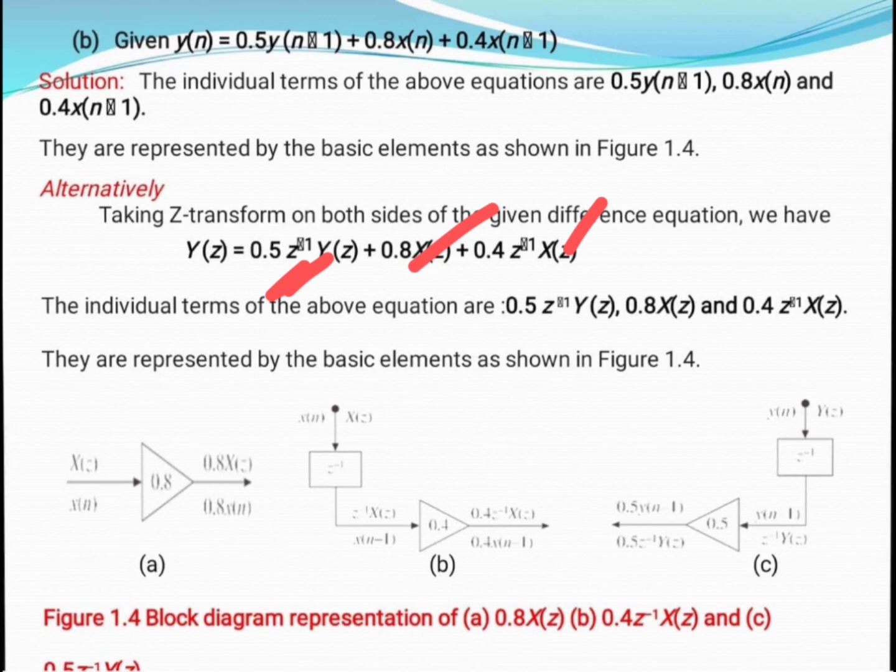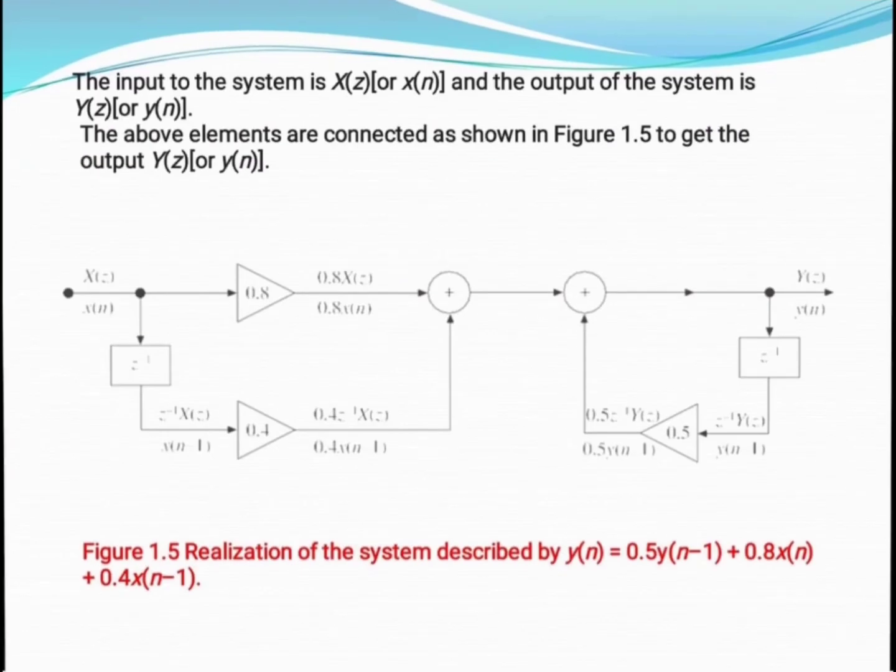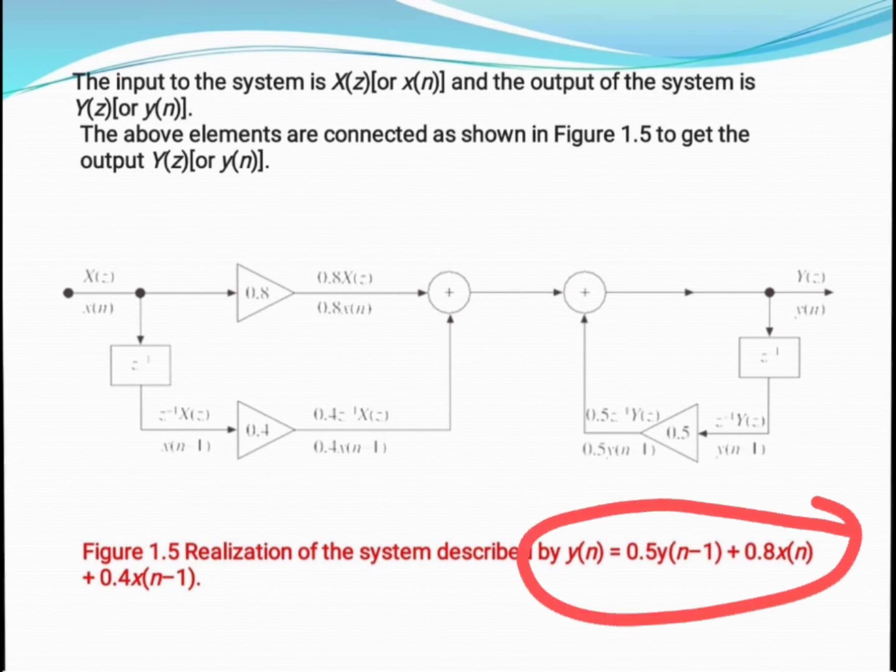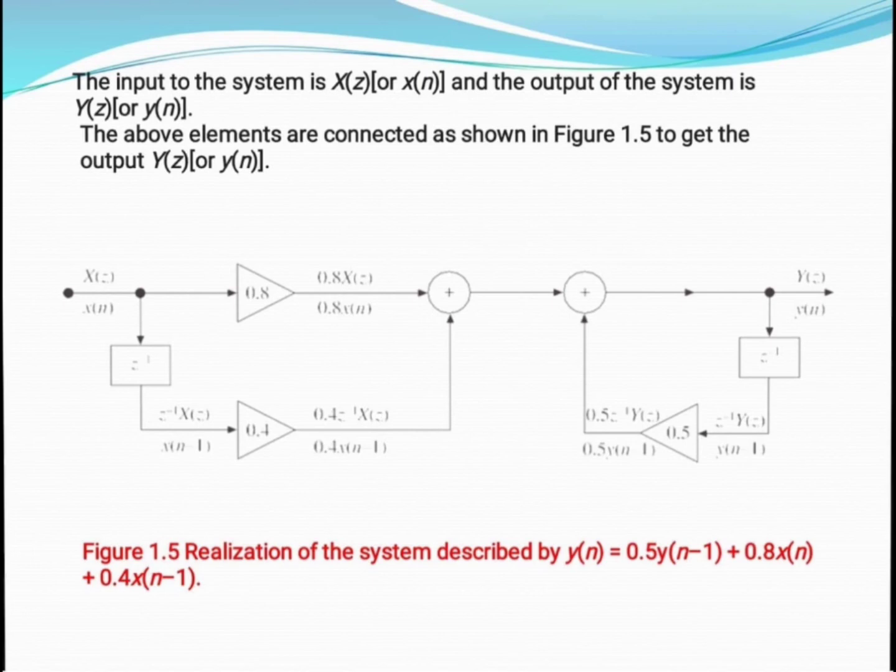Now moving on to the next page. Here, as you can see, we have the equation y of n equals 0.5 y of n minus 1 plus 0.8 of x of n plus 0.4 x of n minus 1. So here first of all we implement this part, and then we implement the next. As you can see, first of all the requirement is 0.8 of x of n.